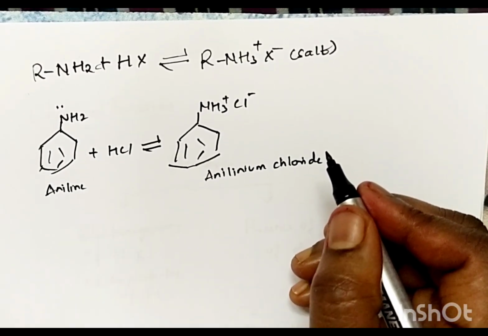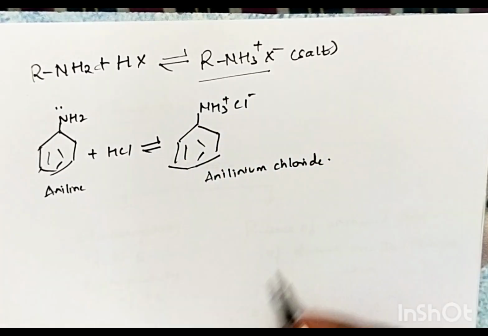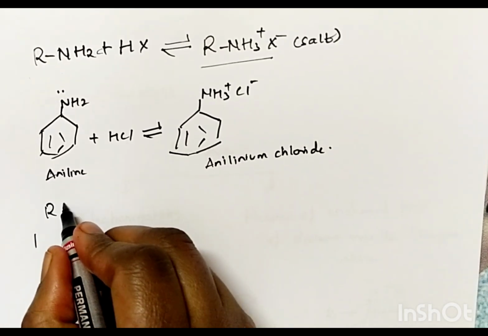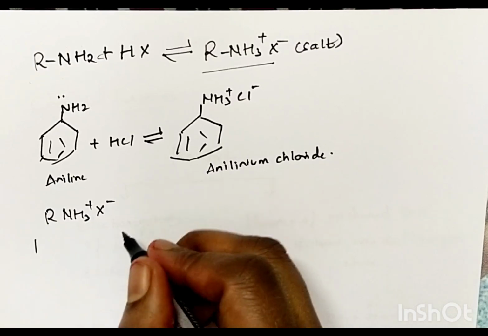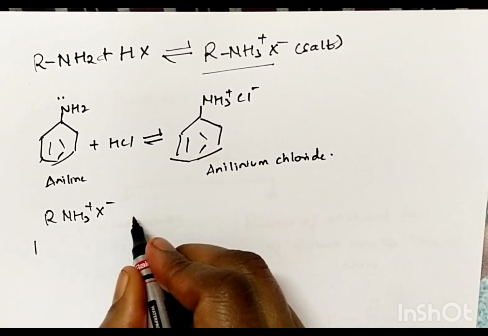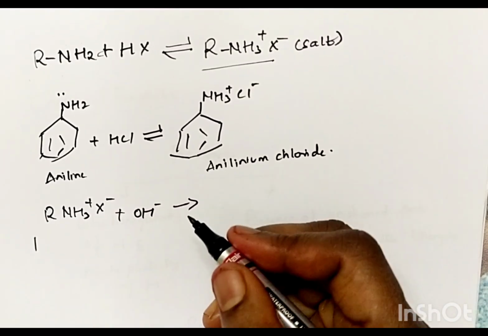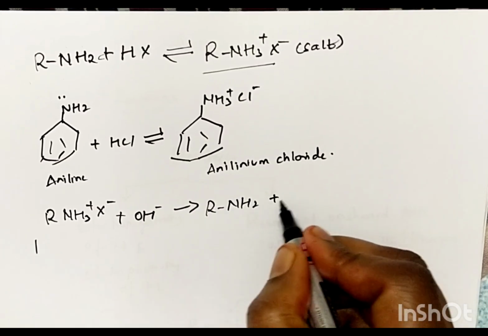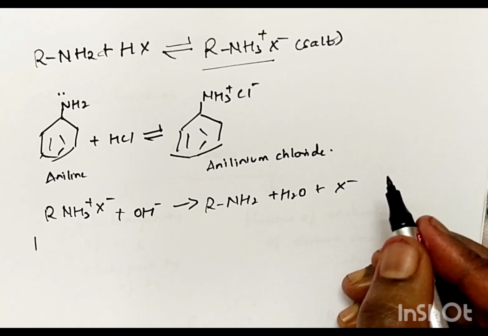So generally amine salts, R NH3 plus X minus, on treatment with a base give back the parent amine. That means RNH2 is again regenerated or formed, along with H2O and X minus, right?